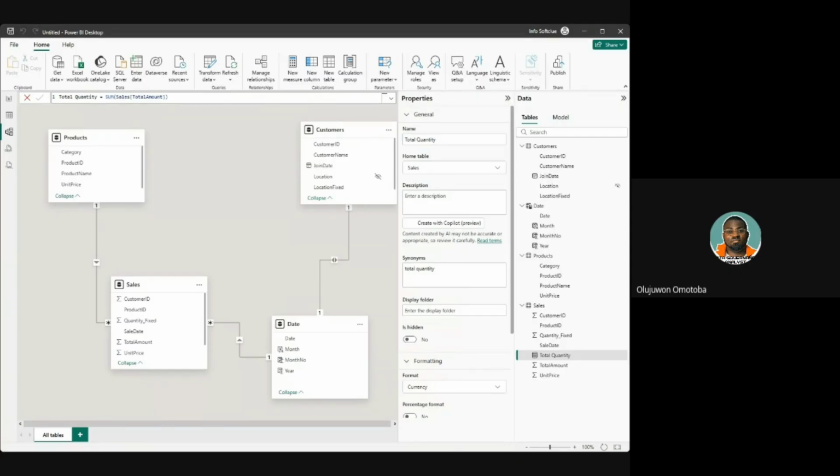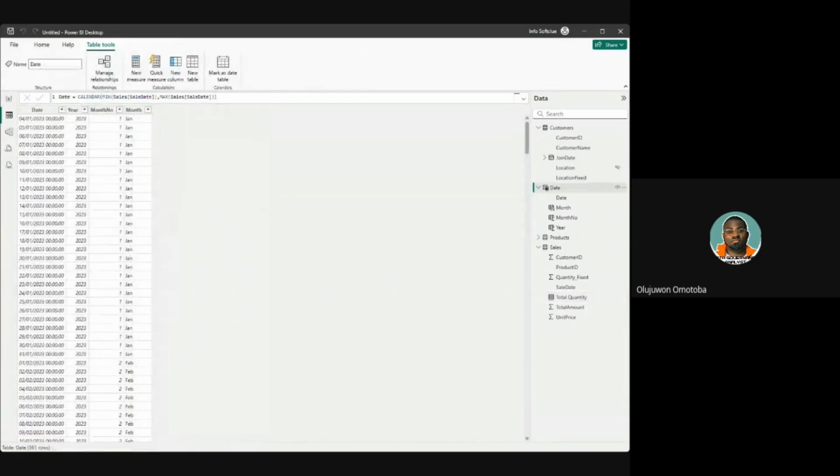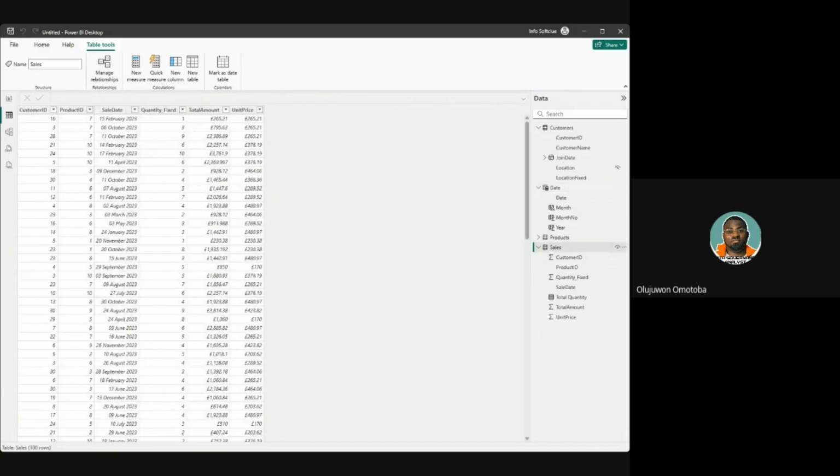Anytime you see somebody's data and you go to the model view, you can categorically tell if the person did some measure in that data or not. Once you see this calculator sign, it shows there is a measure. The evidence that we do not have this in the table is that inside sales, if you collapse this, you have it here in green color, but if you go here, you will not see total quantity, unlike when we created the date table that was showing here visibly. When we come here, you will not see total quantity that we created because it's a measure.